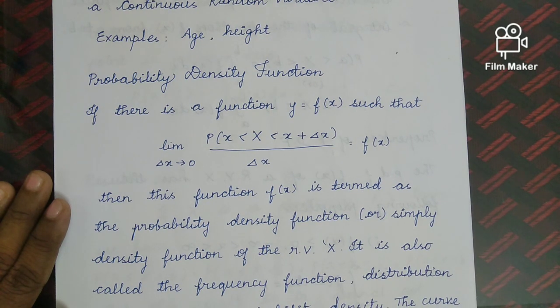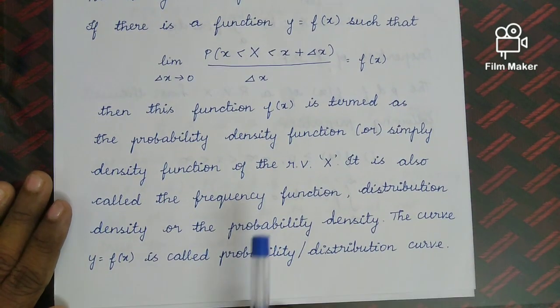The curve y equal to f of x is called probability curve or distribution curve.